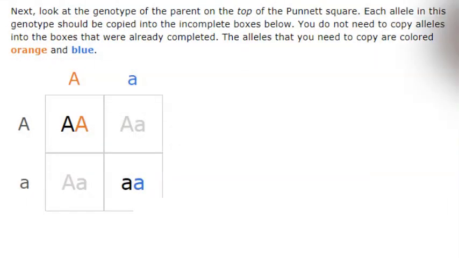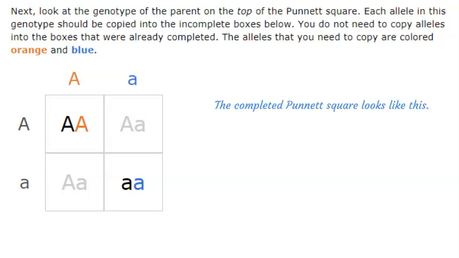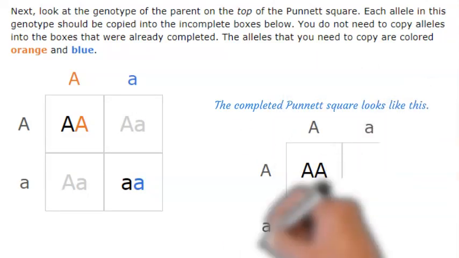Next, look at the genotype of the parent on the top of the Punnett square. Each allele in this genotype should be copied into the incomplete boxes below. The completed Punnett square should look like this.